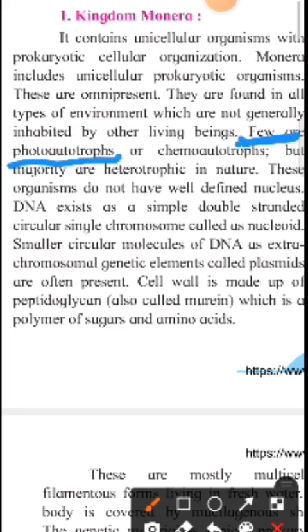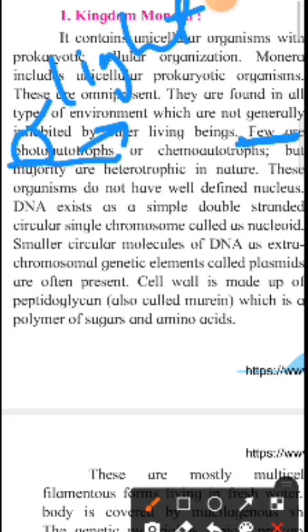Few are photoautotrophic. Photo means light, and autotrophs means organisms which can produce their own food. Auto means self. So autotrophic organisms can produce their own food.